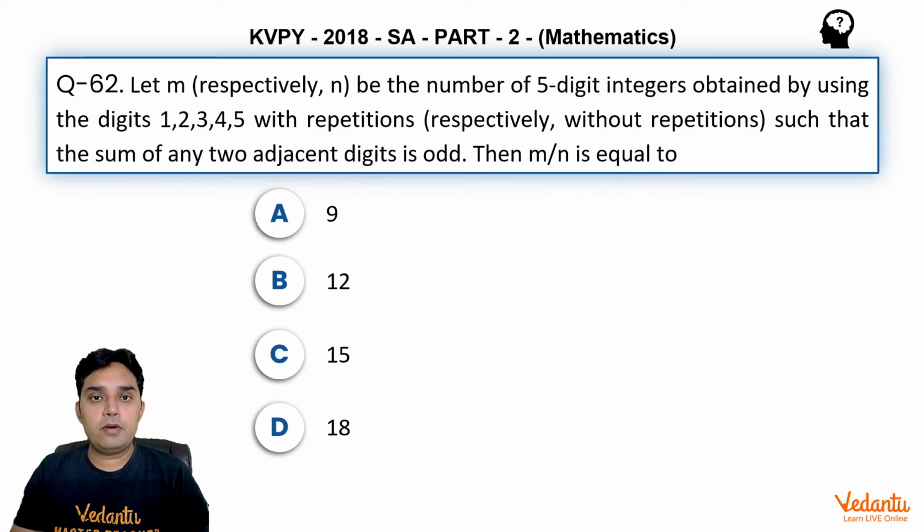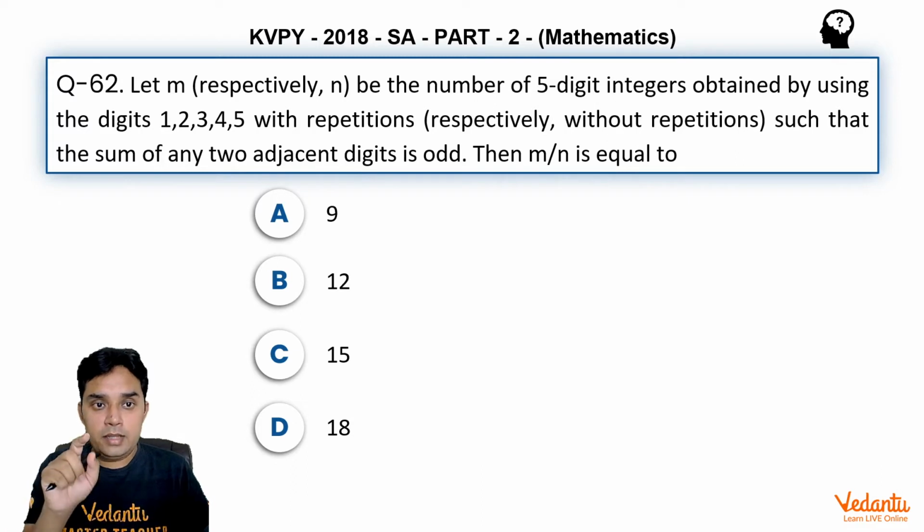We are discussing the paper of KVPY 2018 essay stream. This is question number 62 of part 2 from the topic PNC. The question says, let m be the number of 5-digit integers obtained by using the digits 1, 2, 3, 5 with repetition such that the sum of any two adjacent digits is odd.